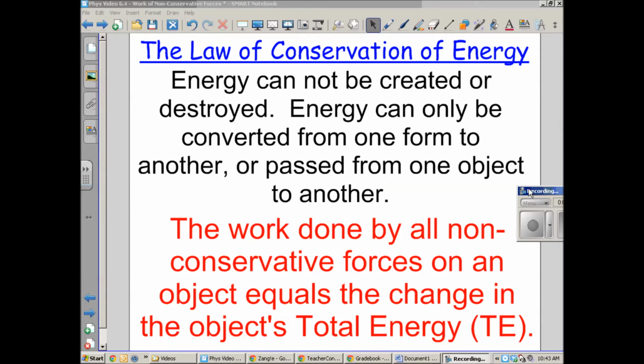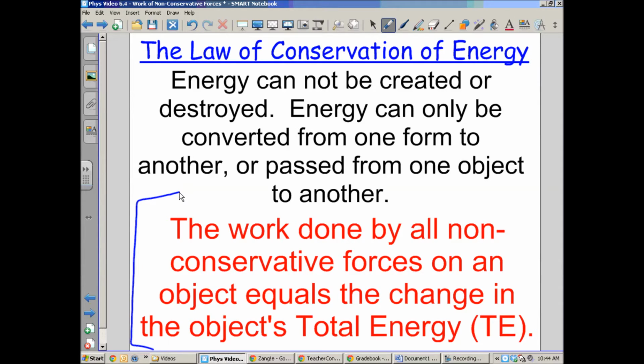Energy is passed from one object to another. The object doing the work usually gives the other object energy. And so this part down here is the premise behind this video today. The work done by all the non-conservative forces on an object equals the change in the object's total energy. That is hugely important and is the whole idea behind work. Remember, work causes energy to change.